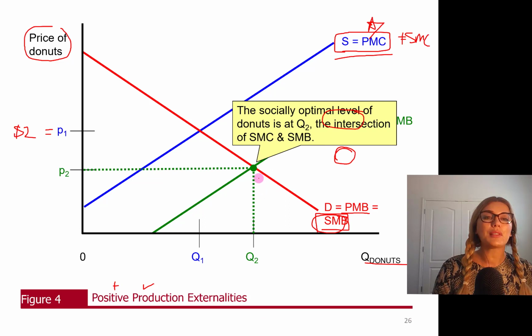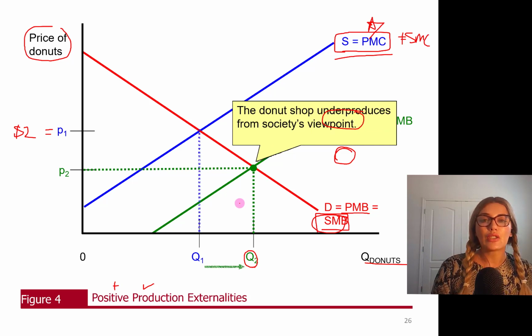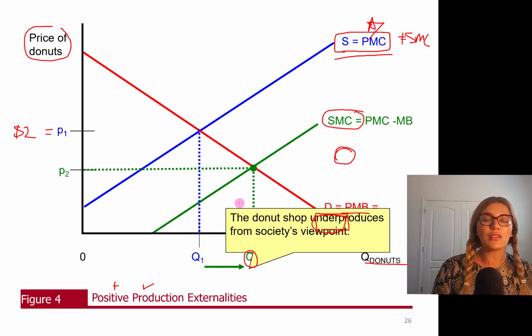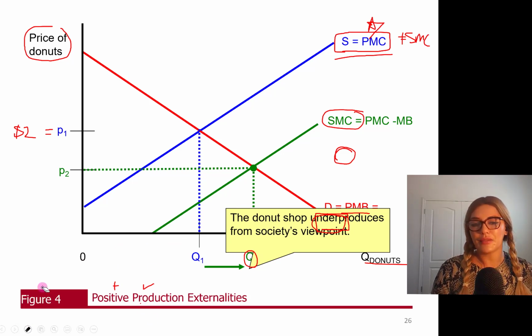So the socially optimal level of donuts is much higher, Q2, at the intersection of the social marginal cost and social marginal benefit curves, okay? So the donut shop underproduces from society's point of view, okay? What does that mean?